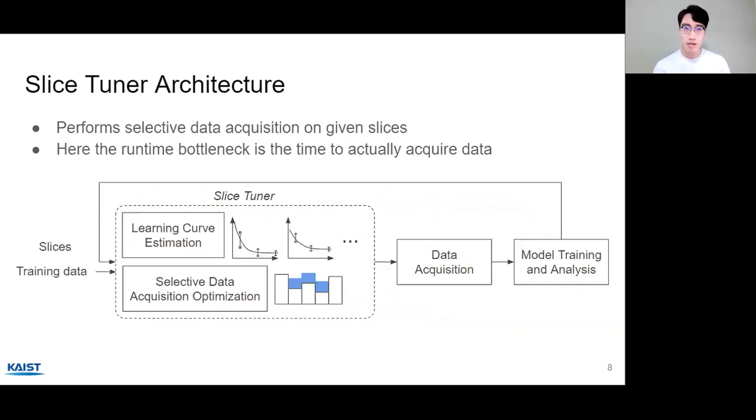So this is the architecture of Slice Tuner. From the learning curve estimation, Slice Tuner can perform selective data acquisition on given slices in order to optimize both model loss and unfairness. We assume that the runtime bottleneck to build a machine learning model is the time to actually acquire data. Since many recent works show that obtaining high-quality data is very expensive, our framework aims to optimize the number of examples before actual acquisition.